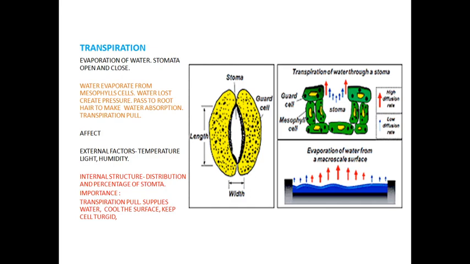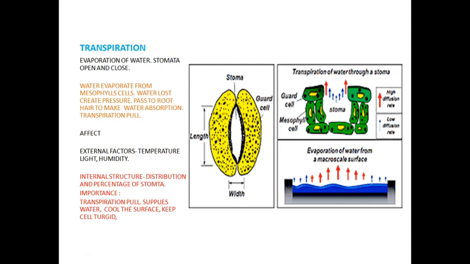At the opening moment, the stomata allow the water to evaporate. And where does the water evaporate? In the mesophyll cells. Already we know about the mesophyll cells. The mesophyll cells are present between the upper epidermis and lower epidermis. From those mesophyll cells, the water evaporation occurs.